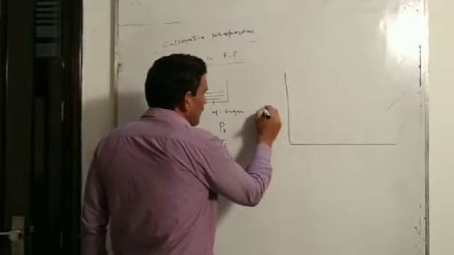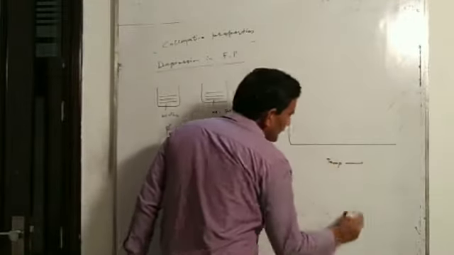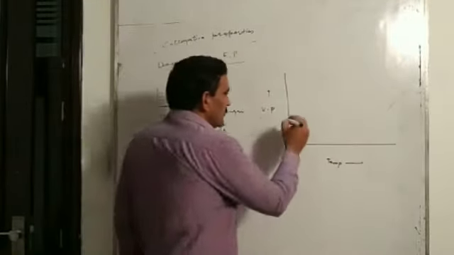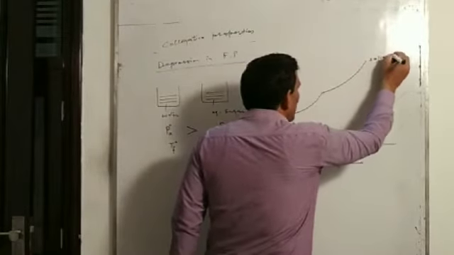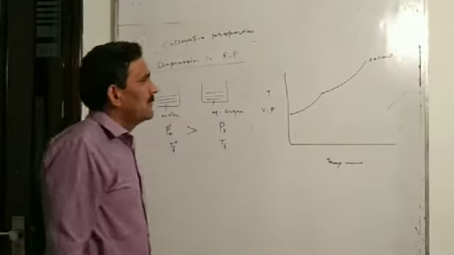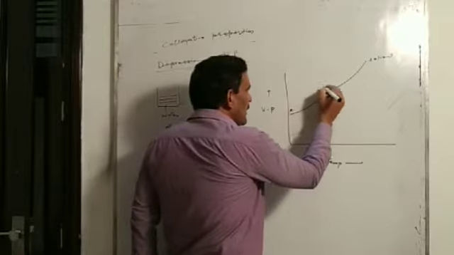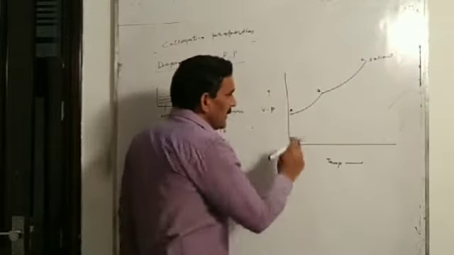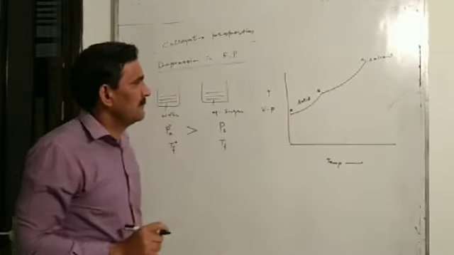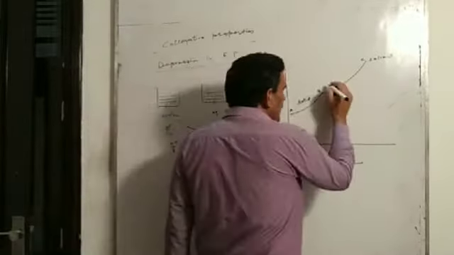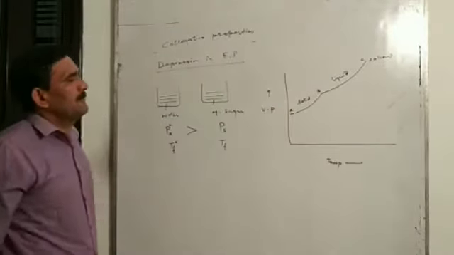If I take vapor pressure on the y-axis and temperature on the x-axis, the vapor pressure of pure solvent can be given by this curve. And this is point A, this is B, this is C. The AB curve represents the vapor pressure of the solid state of the solvent, and the B to C curve represents the vapor pressure of the liquid state of the solvent.